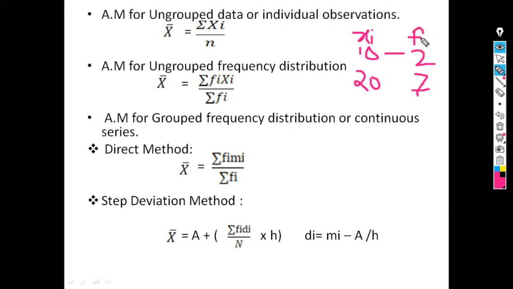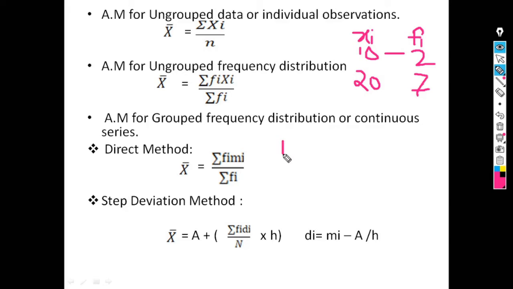So the product of first column and second column, that is fi into xi, and its sum, fi into xi divided by summation of fi. Summation of fi means the sum of this column. So the formula for ungrouped frequency distribution is x bar is equal to summation of fi into xi divided by summation of fi.